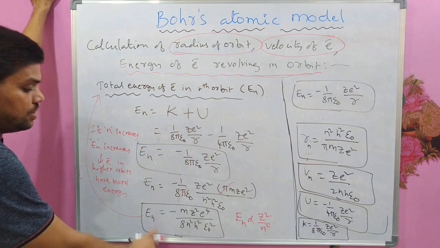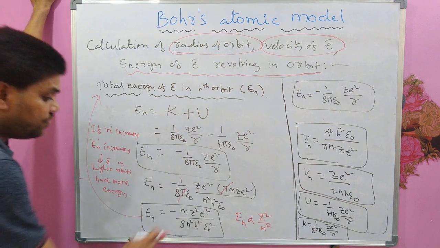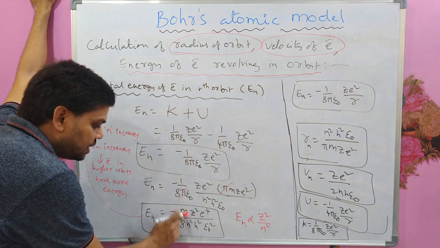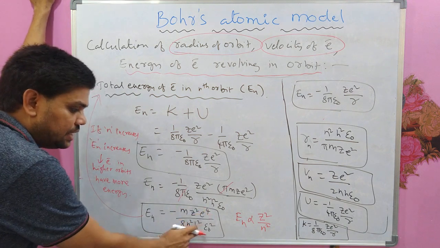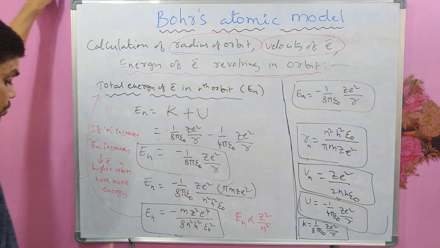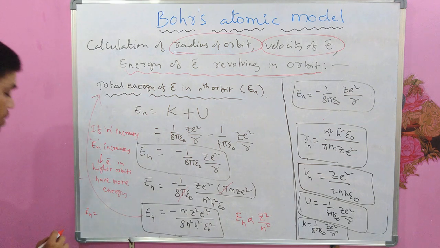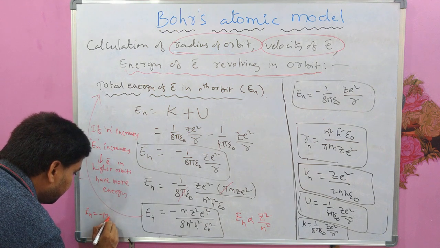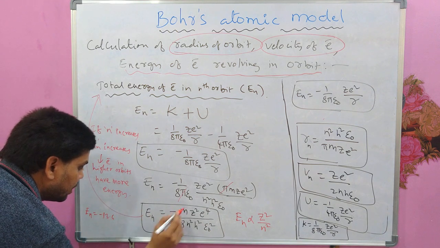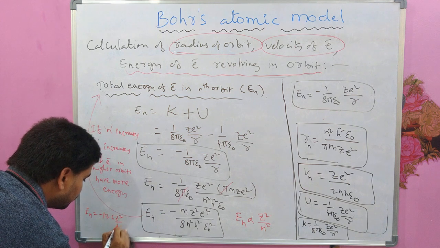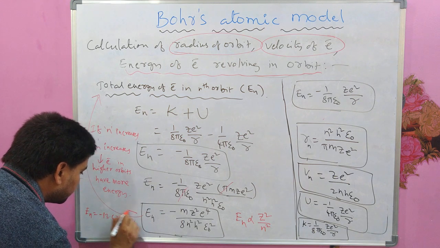This is very, very important. And if you substitute all these constants, m value, e value, h and epsilon naught, you will get En equal to minus 13.6 Z square by n square electron volt.